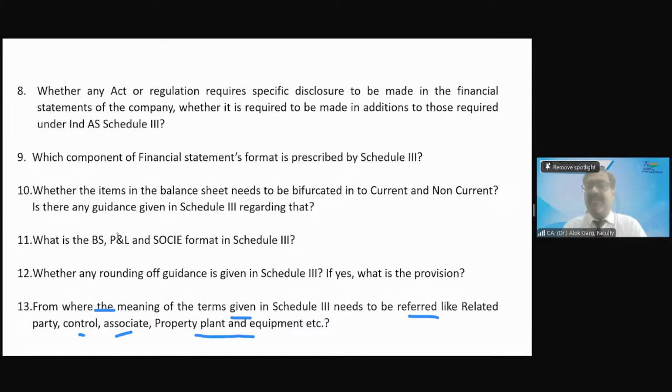So Schedule 3 says that, my dear friends, for understanding the terminology which is there in Schedule 3, you need to refer to the respective Indian accounting standard. Okay? Clear?